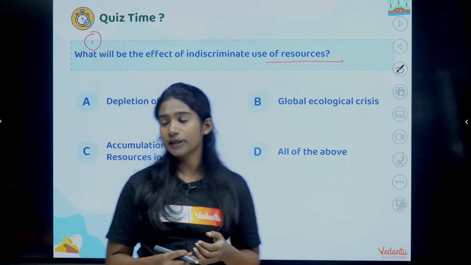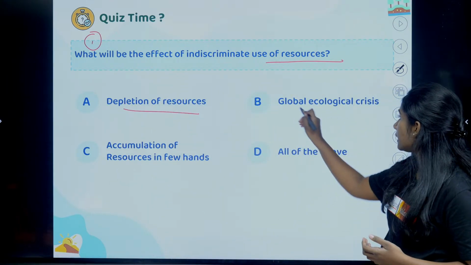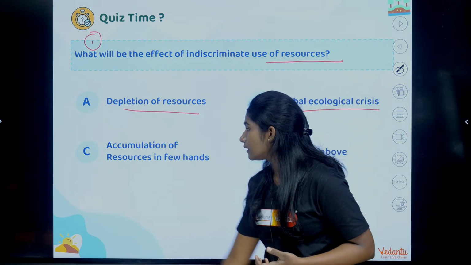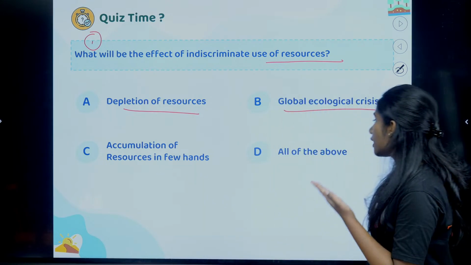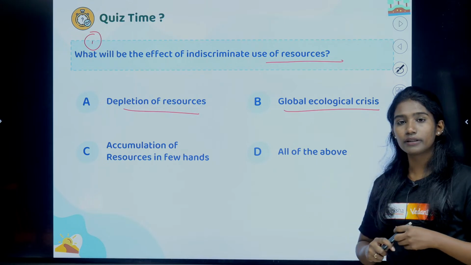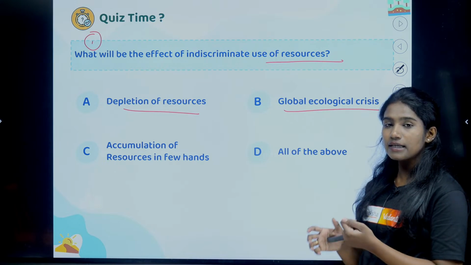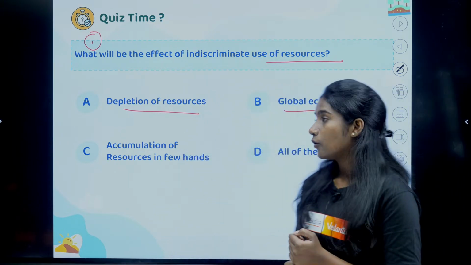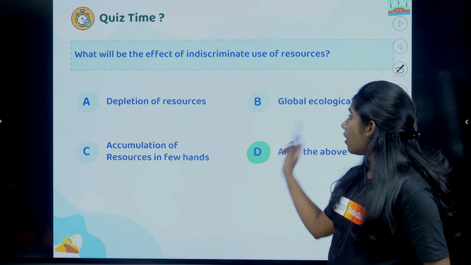What happens? Option A says depletion of resource. Option B says global ecological crisis. Option C says accumulation of resource in few hands. And option D says all of the above. So, which one do you think is the right answer? Which one? Any guesses? Roshni says D. Yes, it is all of these, right?